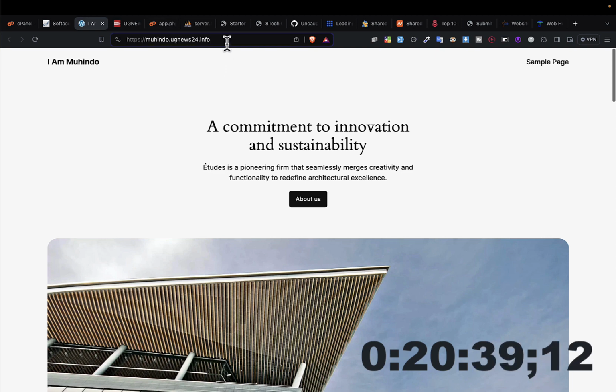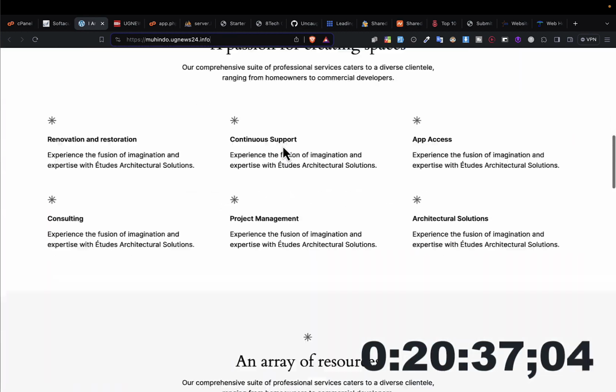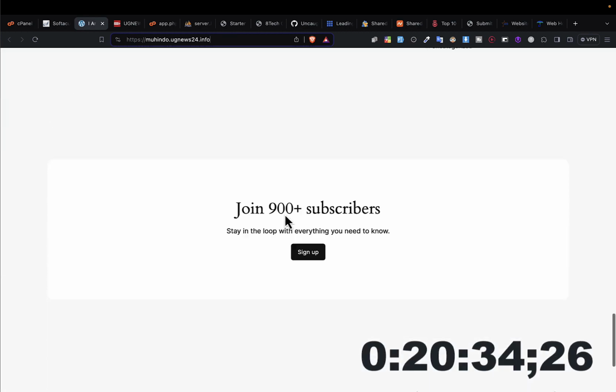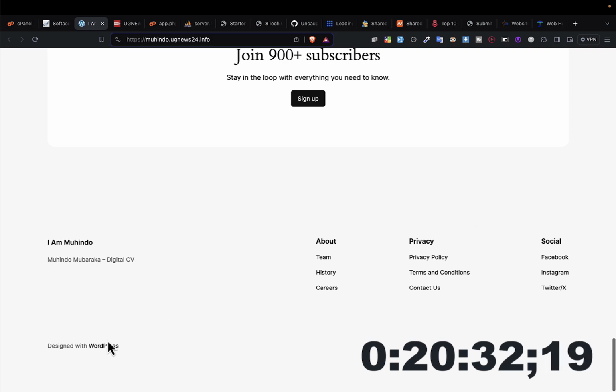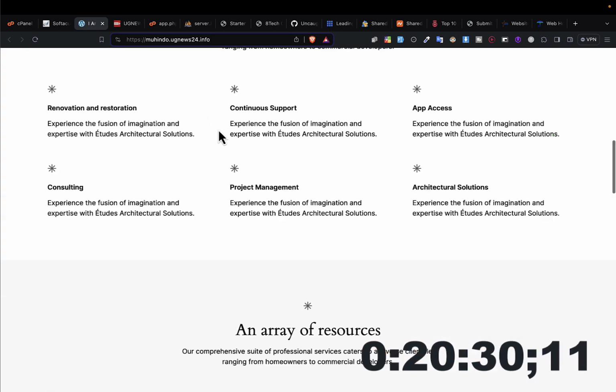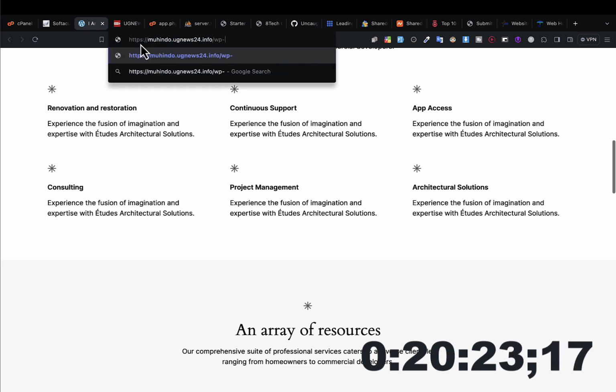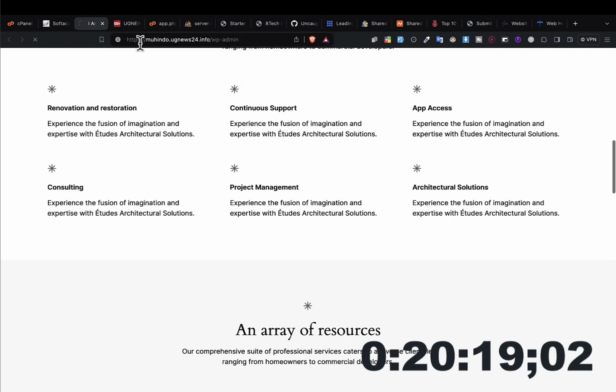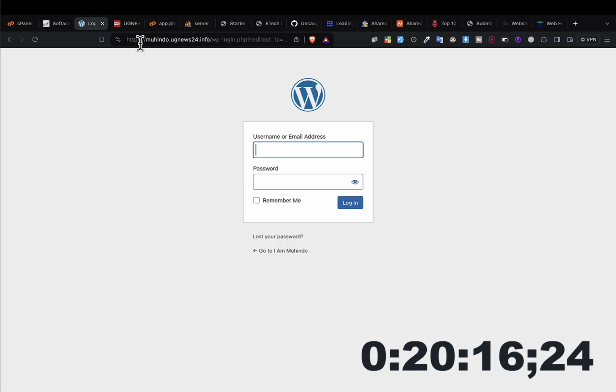So to access the administrator side, you'll find a login button somewhere in your website, okay? Or if you cannot find the login button, it is simple to log in. You just simply come to your domain or to your link and then put /wp-admin. So when you put /wp-admin, it will give you the login screen where you can log in. So here, you still remember, we created our username and password. If you forget, you can still reset your username and password.